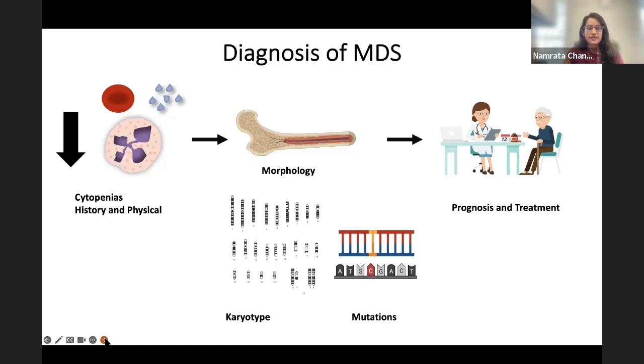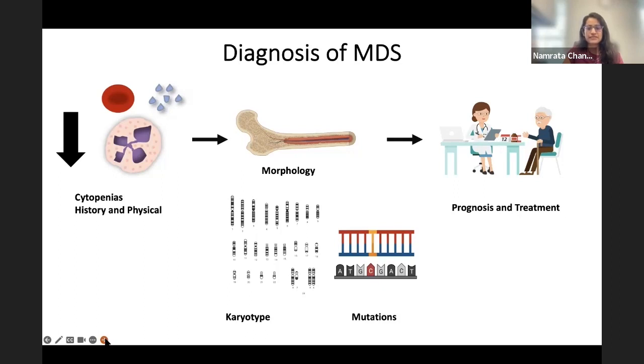In addition to that, it also predisposes patients to progression to AML, with certain subtypes more than others and at higher risk. So to make this diagnosis, beyond having cytopenias and a history and physical, we usually have a bone marrow biopsy where we assess the morphology.